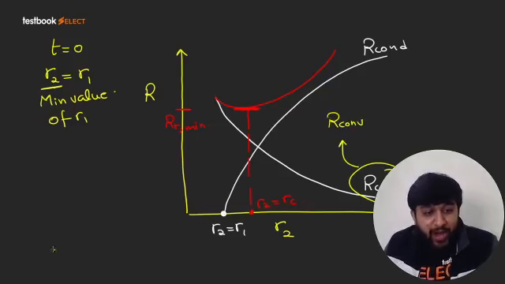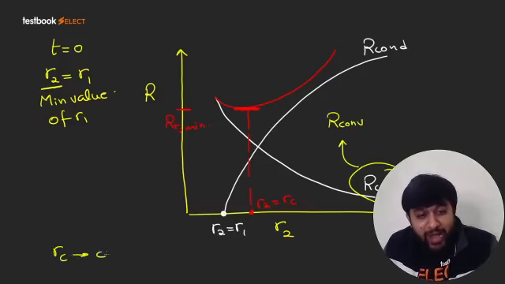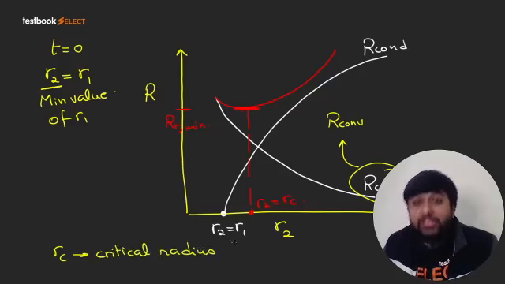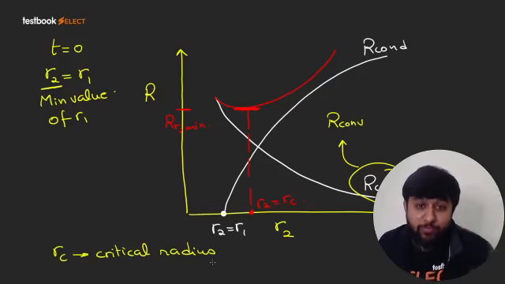This thing which is hidden behind me is R convection. Okay. And RC is called the critical radius of insulation. RC is the value of R2 when the resistance is minimum.